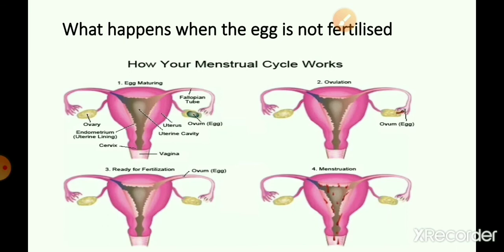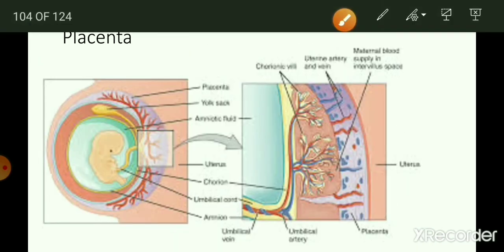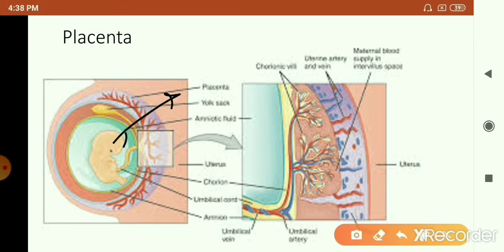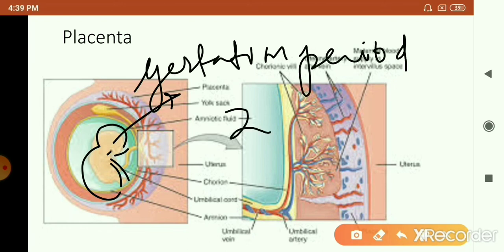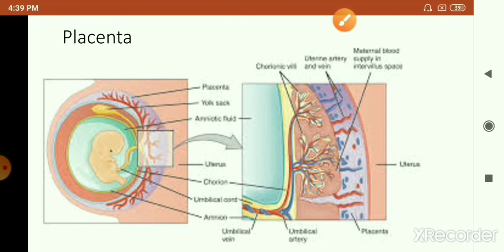Now coming to the next part, if fertilization has happened, I've told you these things take place. And this entire process of development, that is from fertilization till the embryo has totally developed into a fetus, developing all the body parts, this period is called the gestation period, which in case of human beings is around 240 days or 9 months or 40 weeks. So after 240 days the embryo will be totally developed.